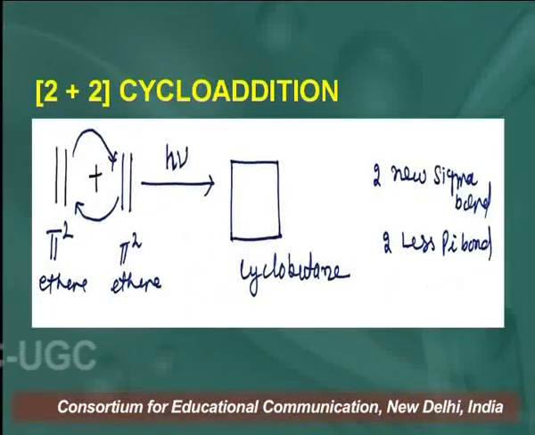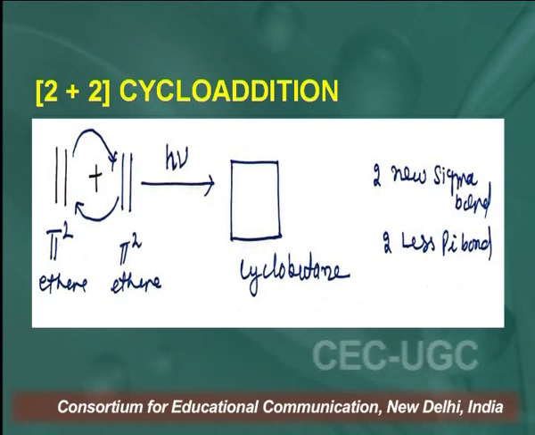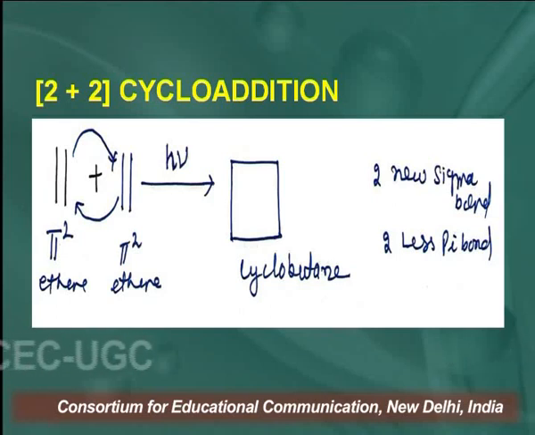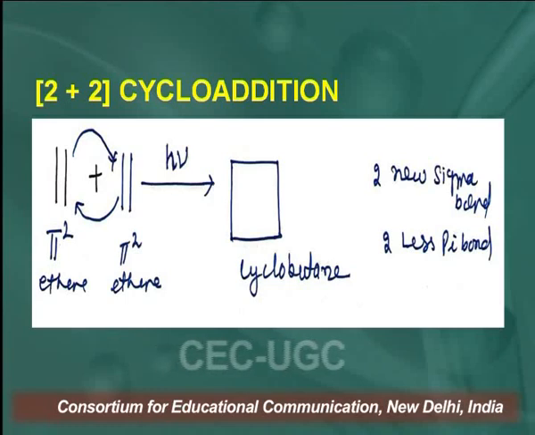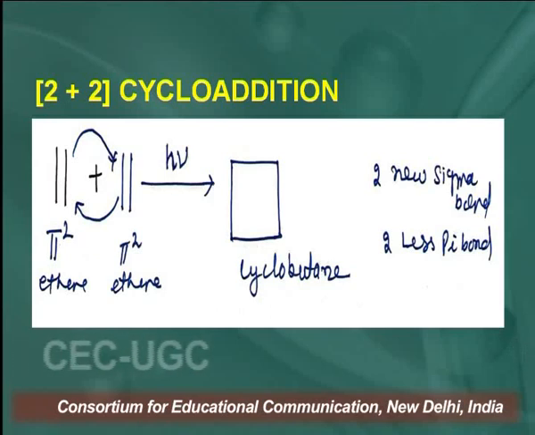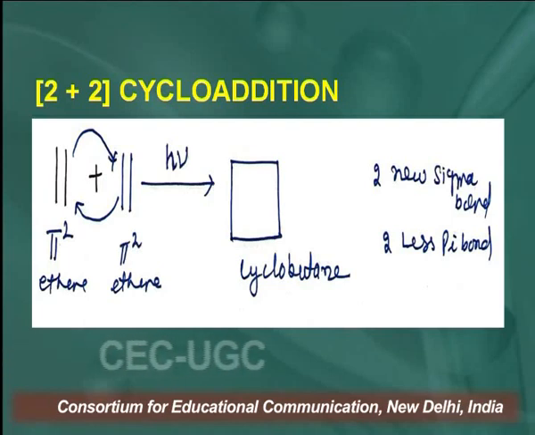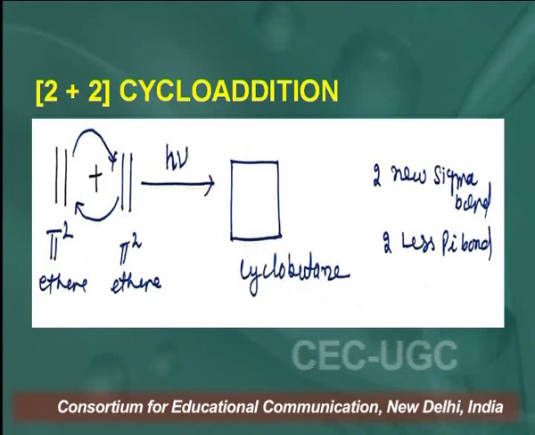Learners, here there are two ethene molecules and each molecule has one pi bond. It means that the 2 pi electrons of each ethene molecule, or the pi orbital of each pi bond, take part in the reaction and we get a cyclic product. This is called cyclobutane. You can see in the structure, two ethenes react with each other and we get a cyclic product.